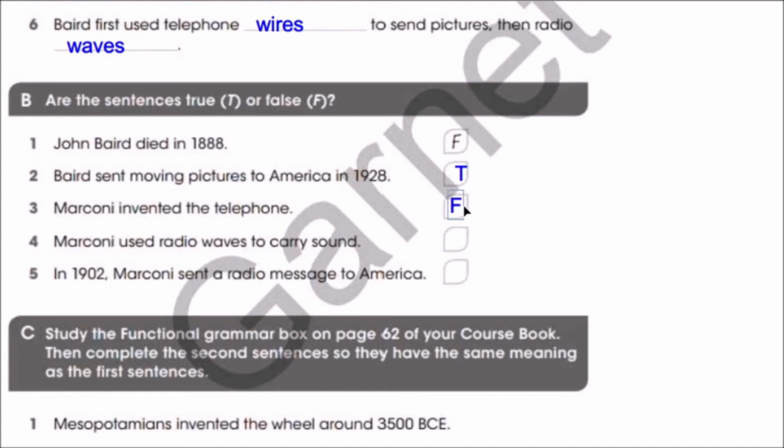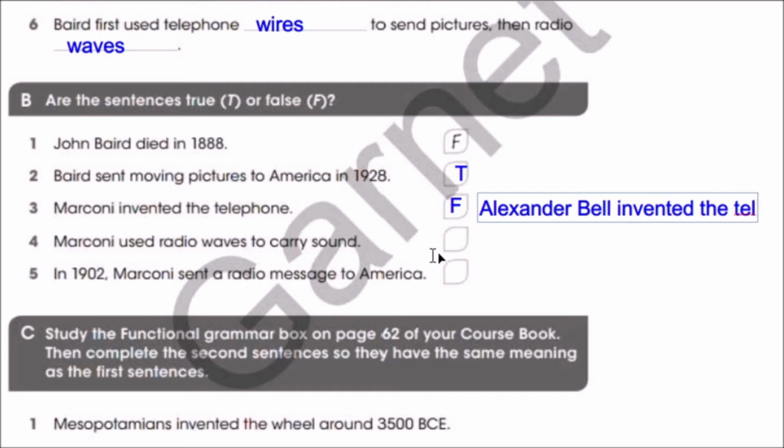So who invented the telephone? Yes, Alexander Bell. Very good. So Alexander Bell invented the telephone.